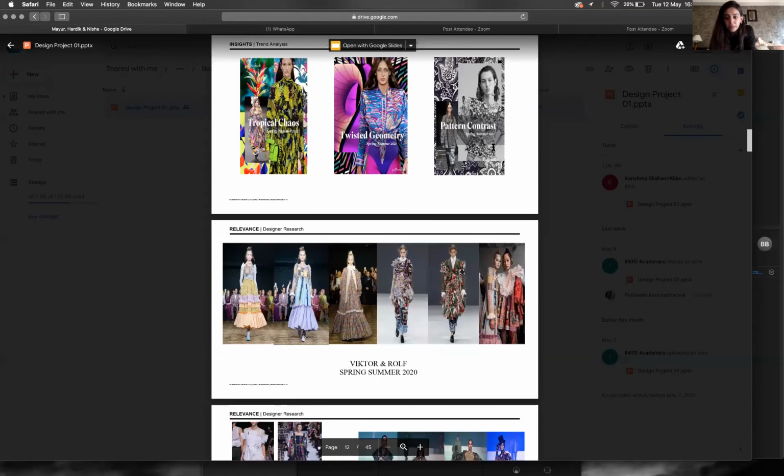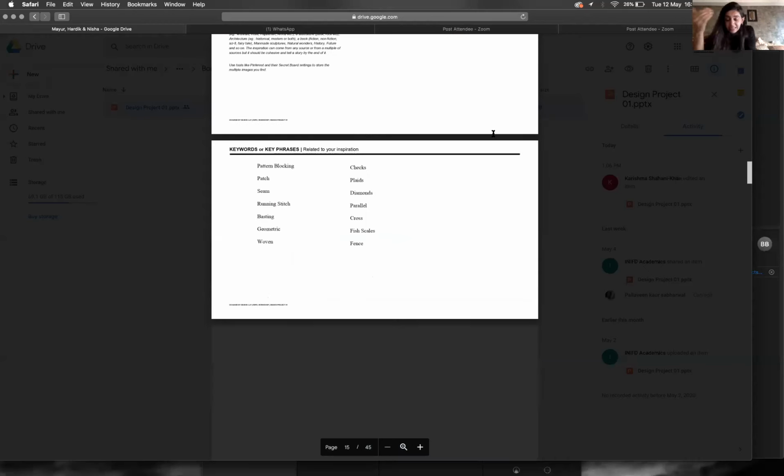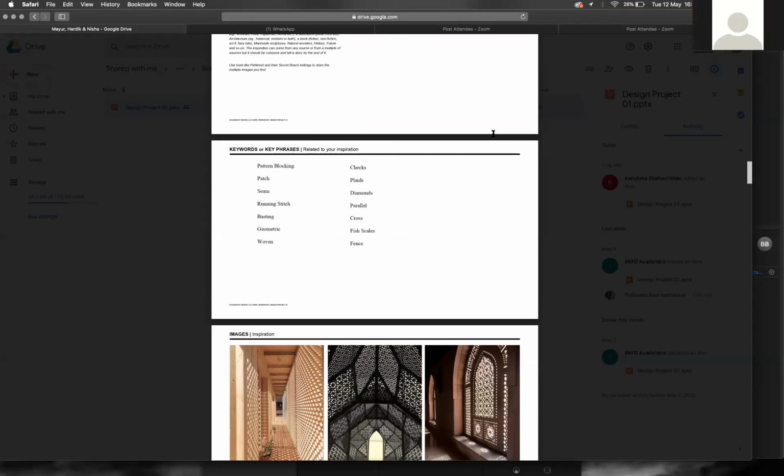But if I come back to my second level of keywords, I'm talking about pattern blocking, patch, seam, running stitch, basting, checks, plates, diamonds, parallel. All the keywords here only refer to surface techniques or surface patterns. They're not referring to anything beyond surface pattern. So I worry, what is your inspiration going to be? How are you going to take this forward?